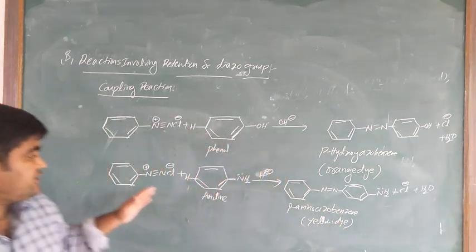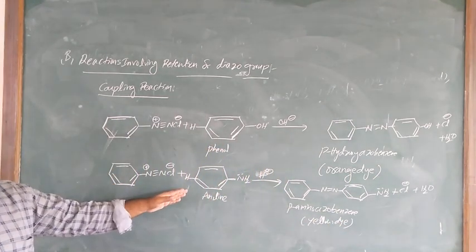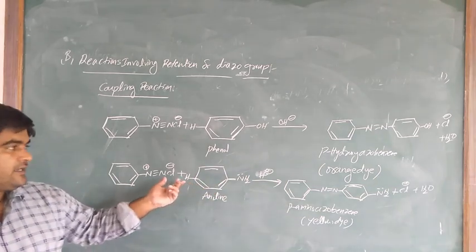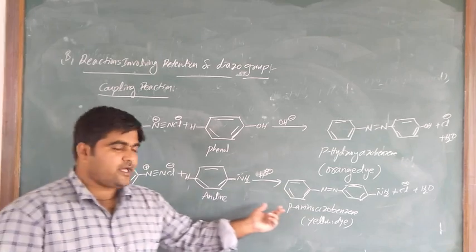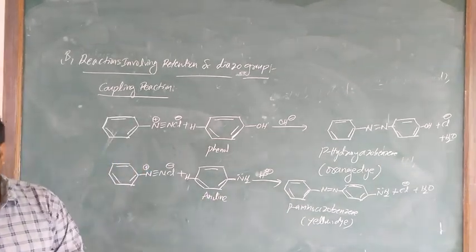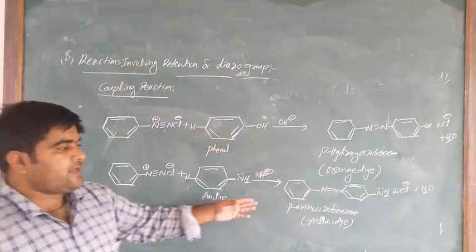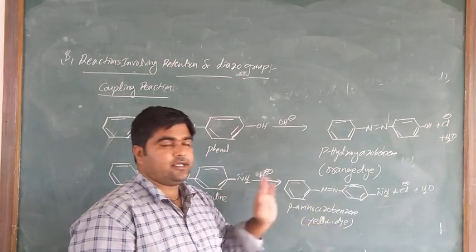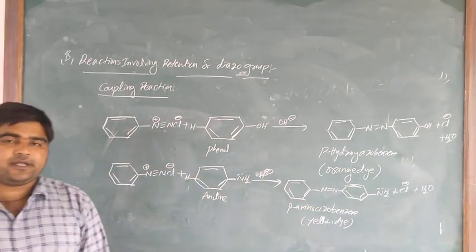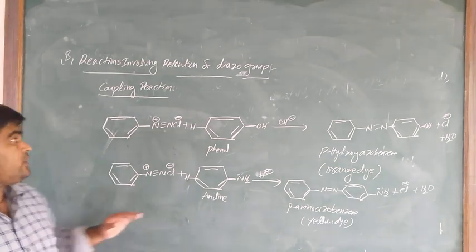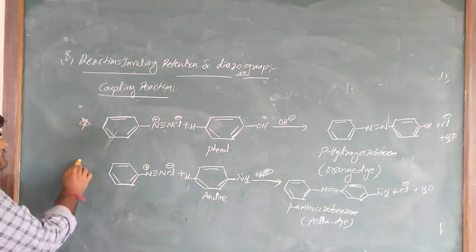So benzene diazonium chloride salt treated with aniline to produce the para-aminoazobenzene. This is the same: the para position is coupled with the azo group. This para-aminoazobenzene is called yellow dye. Yes, this is the coupling reaction. Is it clear? Coupling reaction. Very important: these two reactions. What is the orange dye? What is the yellow dye reaction?